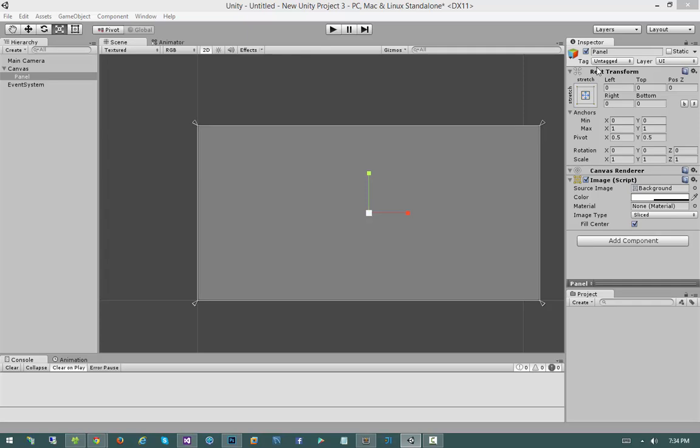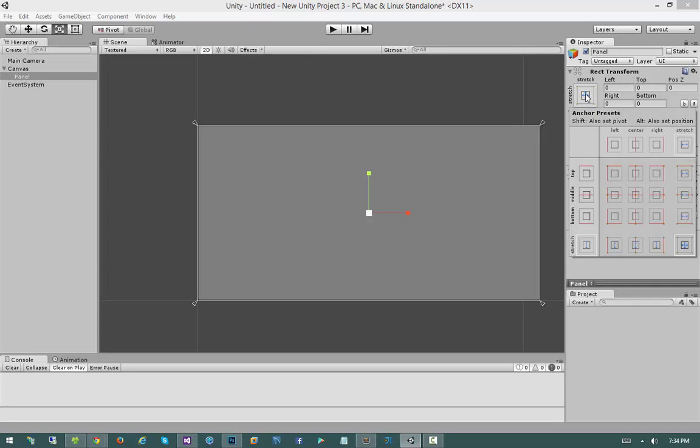We can come over here up to our Rect Transform. We can click this handy little square doohickey right there, and we can see all sorts of these preset Rect Transforms we can create. Now we can even create custom Rect Transforms and do some really neat things with that, but that's going to be something we'll discuss later. For now, what I want to accomplish is I want, again, this panel to be 200 pixels wide, and I want it to be docked on the right-hand side of the screen.